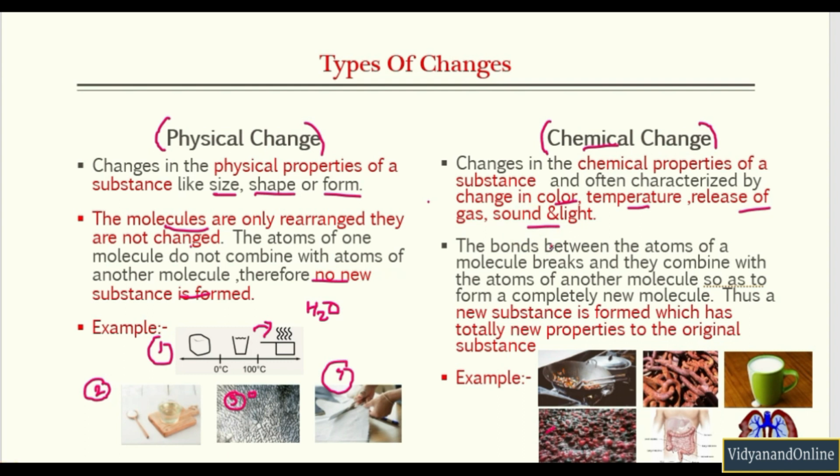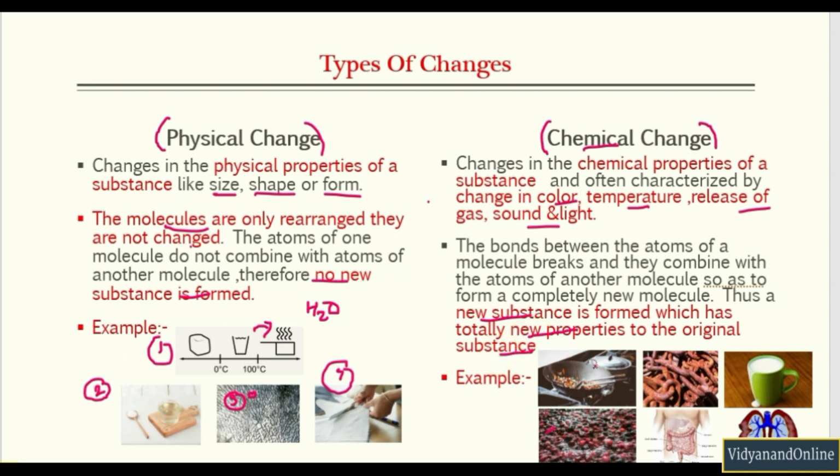Now in chemical change, the atoms get rearranged. The bonds between the atoms break and the atoms get free, and then they combine with each other in such a form that new molecules are formed. Therefore you can say that in chemical change new substances are formed, and the property of the new substance is totally different from the property of the original substance.